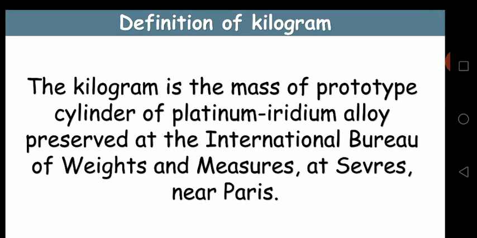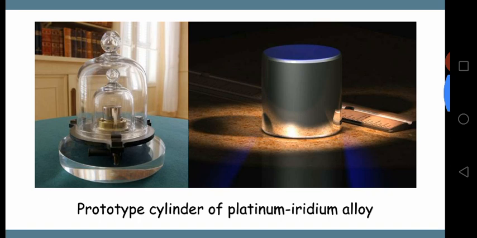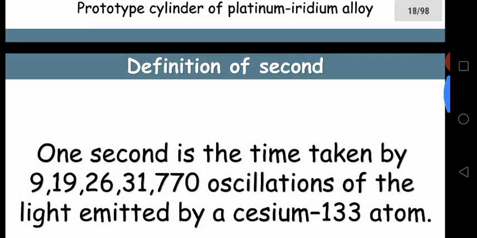I have given the definition of kilogram here. Please go through it. It is the internationally accepted definition for kilogram. Kilogram is the mass of a prototype cylinder of platinum iridium alloy preserved at the International Bureau of Weights and Measures at Sevres near Paris. So this is the prototype cylinder of platinum iridium alloy.